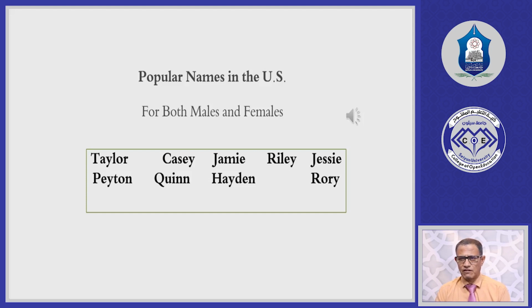Also, we can give some names in our country that can be given to both males and females. For example, in an Arab country like Yemen, you have the name Noor, for example, or the name Saud. These names can be given to both males and females. Sometimes some other names are popular in our country, like Muhammad, which is only given to males, but it is one of the most popular names because it expresses something very important for people here.